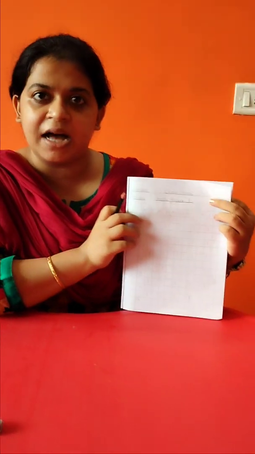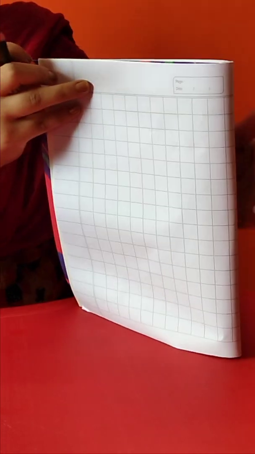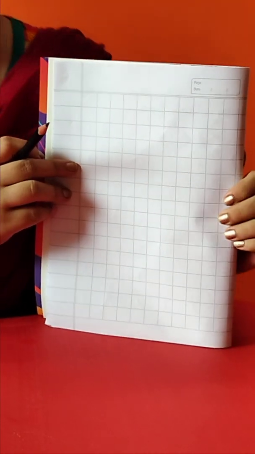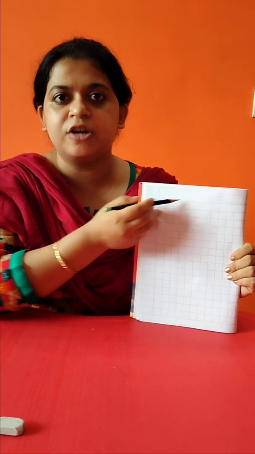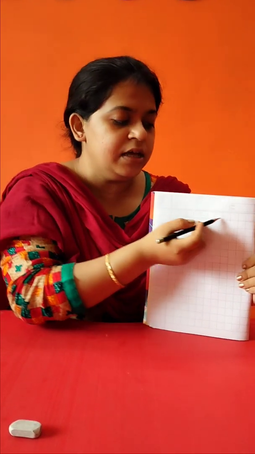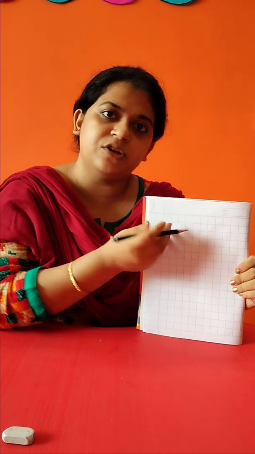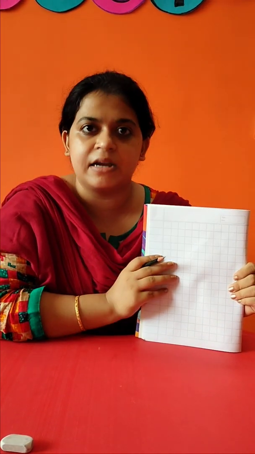So, this is the page that you have used in the last class. Today, in the very next page, turn your page, move to the next page, and then parents will help to write on top classwork, today's date and day, and then the topic, same as you have done in the last class. Okay.